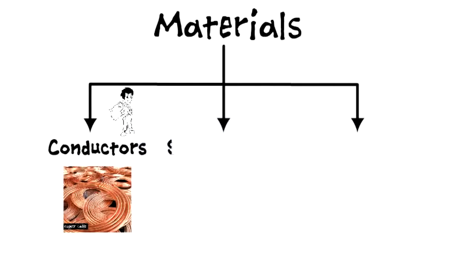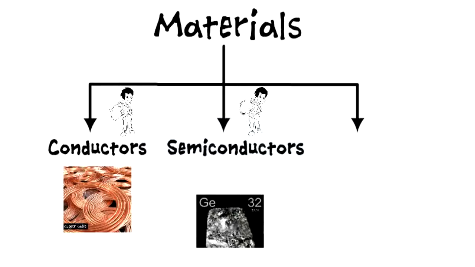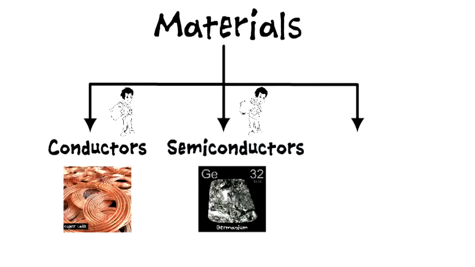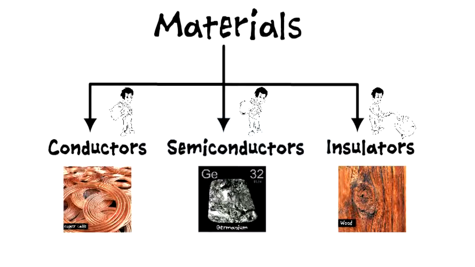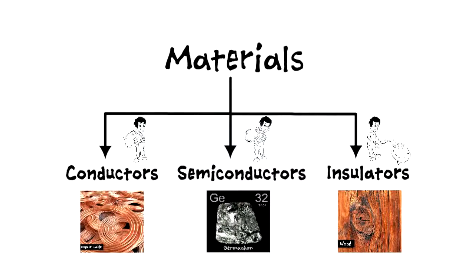Semiconductors, as the name suggests, allow partial or semi conduction of the current, or we could say their current carrying capacity is in between the conductor and the insulator, such as germanium. Whereas insulators are materials that are bad conductors of current and do not allow the flow of current through them, as they do not have a current carrying capacity, such as wood.